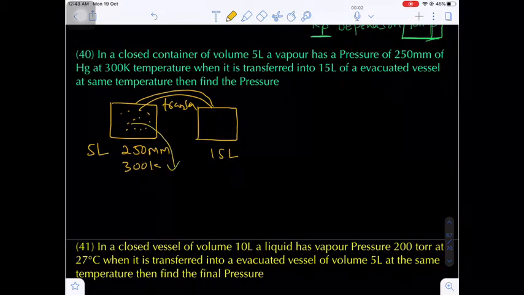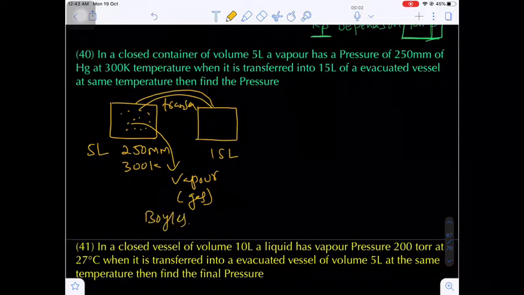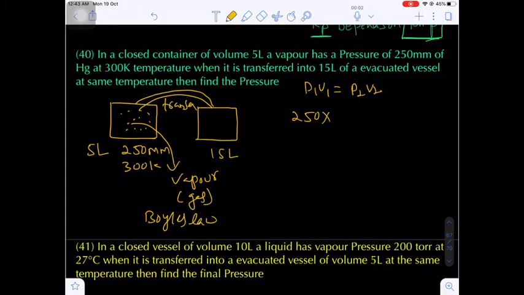Now this is a vapor, that means a gaseous state, so we can apply Boyle's law. What is Boyle's law? P1 V1 will be equal to P2 V2. P1 is the initial pressure, 250 mm, the volume is 5 liters, and the final pressure is to be calculated.